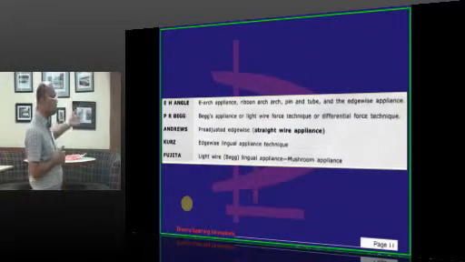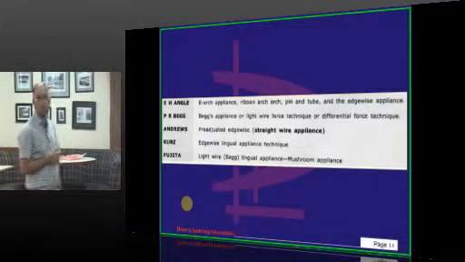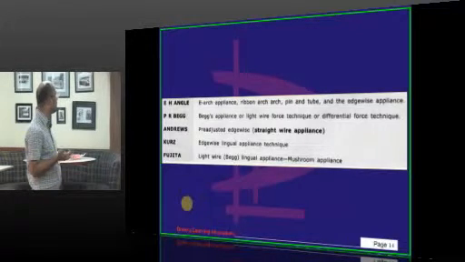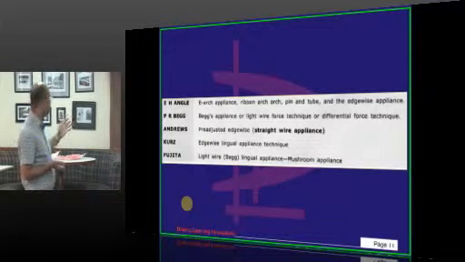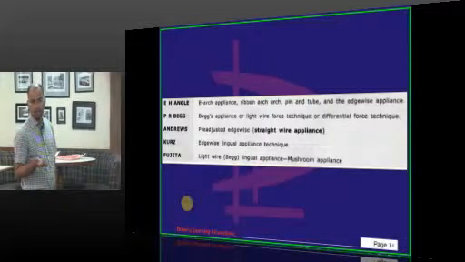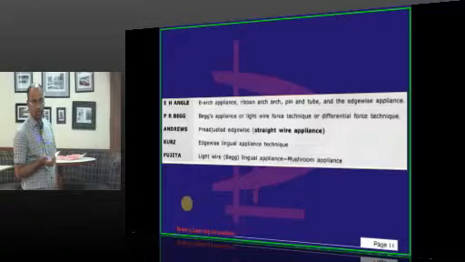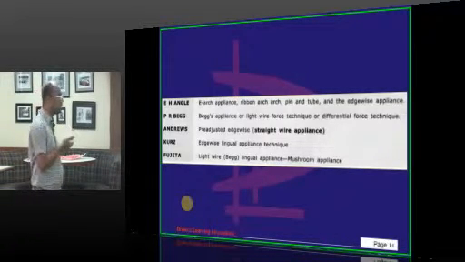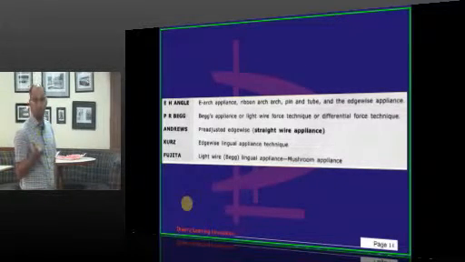These are all various fixed appliances which were developed by different people. Angle is credited with the E-arch appliance, and then the ribbon arch, later pin and tube, and then the edgewise. The same ribbon arch appliance was modified by Begg, P.R. Begg, that is Percival Raymond Begg, who gave the Begg appliance initially. The Begg appliance is also called the light wire technique or differential force technique. Why is it called the light wire technique? Because Begg advocated light forces to be applied during tooth movement.